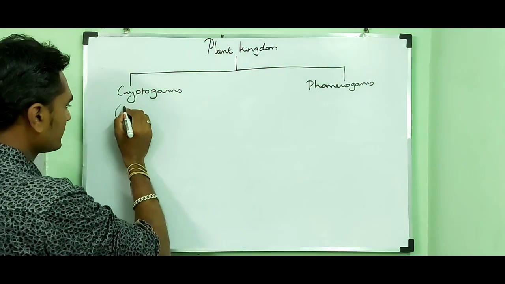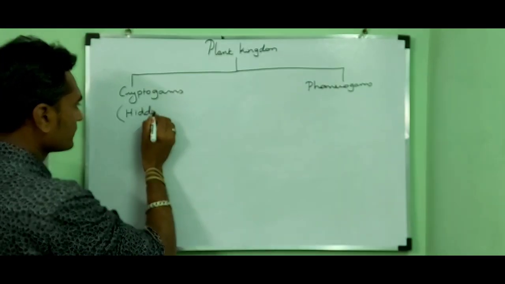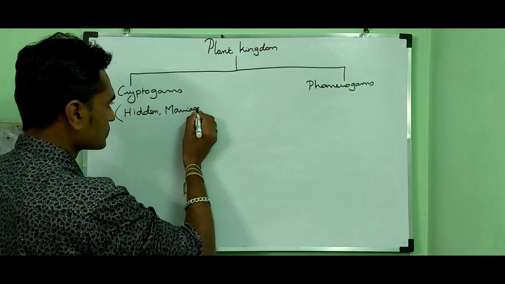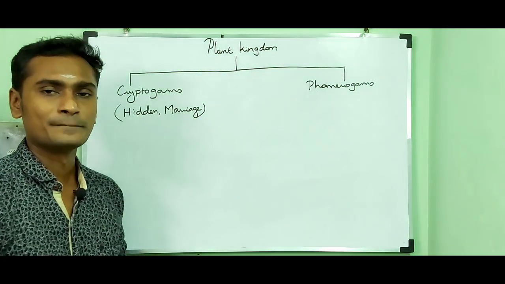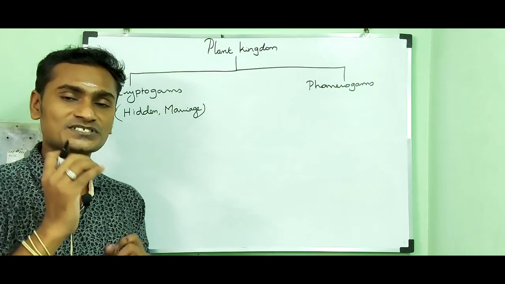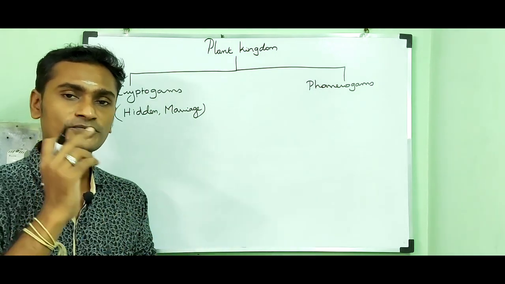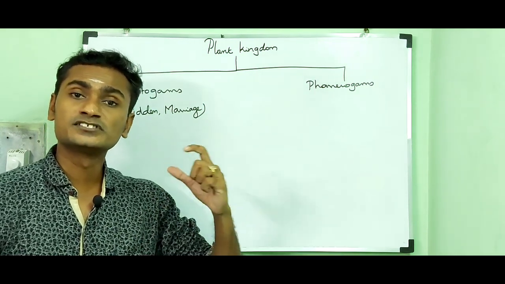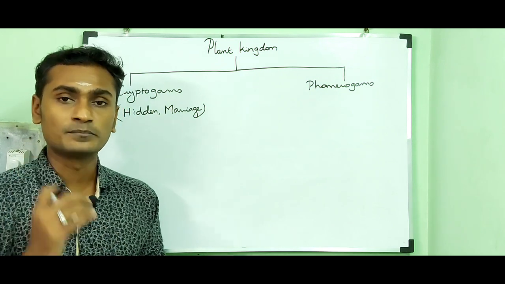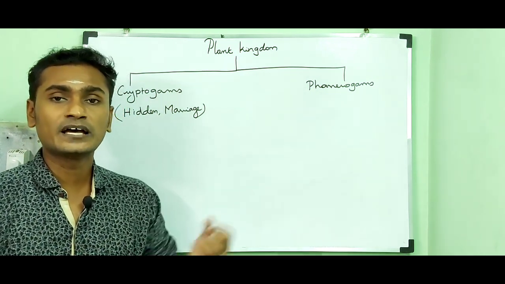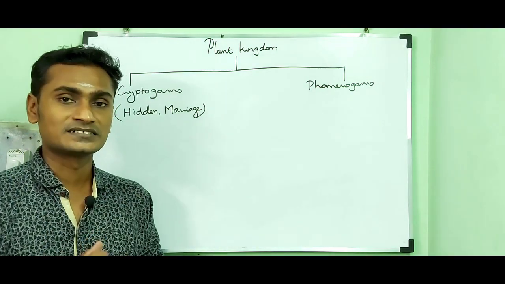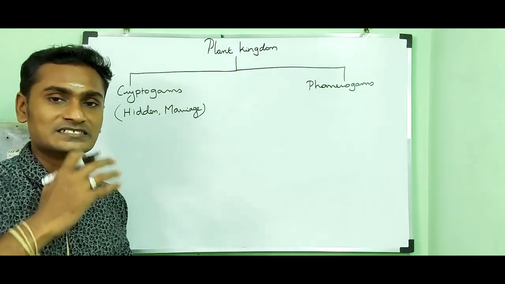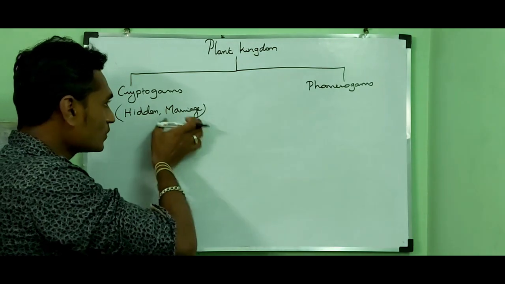Crypto means hidden. Gamos means marriage. So cryptogams means hidden marriage. That means the plants do not possess seeds, flowers and fruits. They can reproduce asexually by spores and sexually by gametes, but the spores and gametes are not visible to the naked eye. Their sexual characters are hidden, concealed. That is why they are called cryptogams.